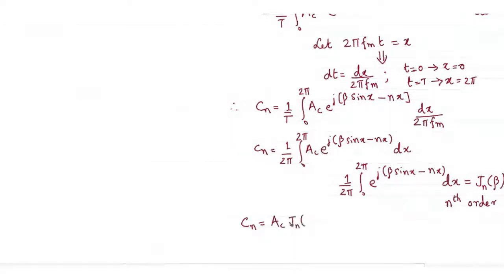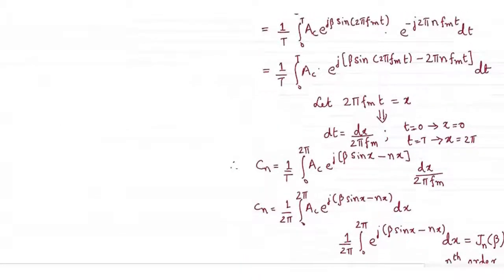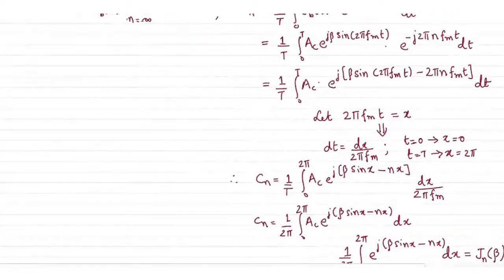With that, what we have achieved is this: we began all this to find the Fourier series expansion of my baseband signal, SB of t, summation n from minus infinity to infinity, where Cn was the Fourier coefficient, with e power j2 pi n fm t.